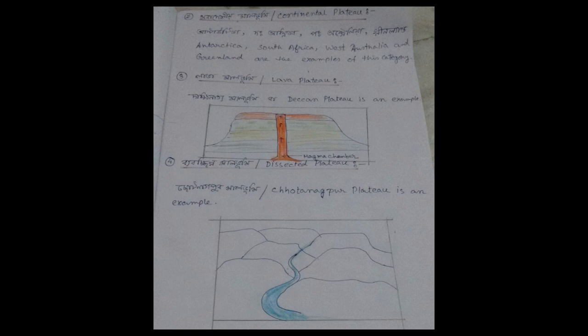Okay, and on the basis of height, as I have said in the definition, plateaus are mainly 300 meters in height or above, but in reality we may see various plateaus with high altitude, and these high plateaus are like the Tibet Plateau, Ladakh Plateau, Pamir Plateau, etc. And the height of the Pamir Plateau is almost 4,973 meters, and this plateau is called the roof of the world.